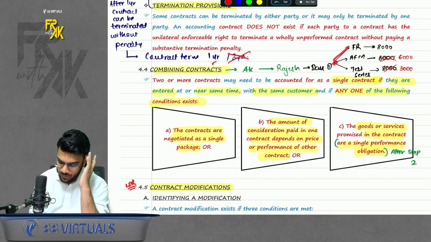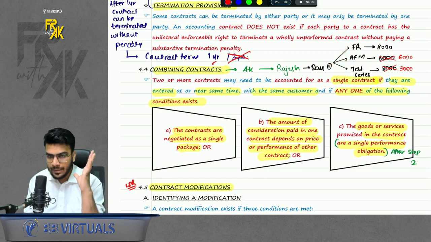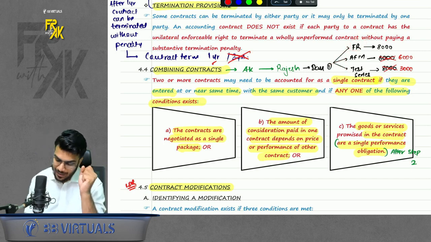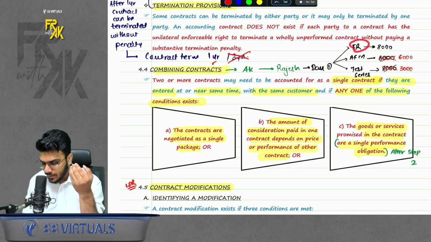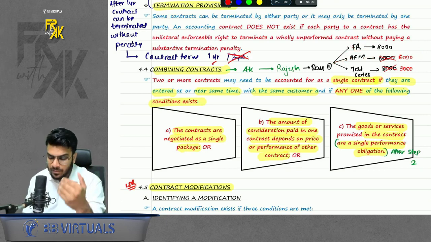You can see, for instance, let's say Rajesh told me that, sir, please teach FR to me. So I told him, okay, I will teach. Rajesh also told me, sir, also take AFM for me. So because he was taking FR from me and now he's opting for AFM also, I am giving him some discount.